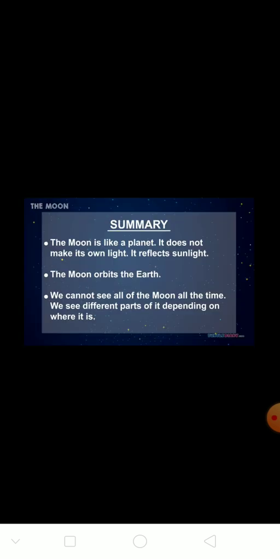See here, the summary. The moon is like a planet. It does not make its own light. It reflects sunlight. The moon orbits the Earth. We cannot see all of the moon all the time. We see different parts of it depending on where it is. So this is about the moon and its phases.